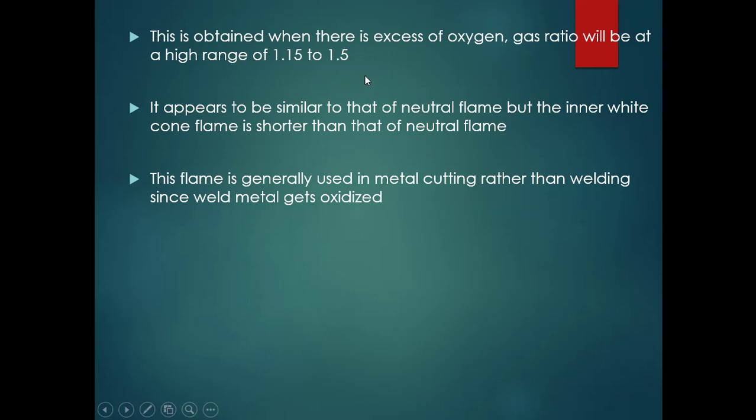It appears similar to the neutral flame, but the inner white cone is shorter than that of the neutral flame. As I said, this is almost similar to the neutral flame, but the only difference is that the inner white cone is shorter. Whereas in the neutral flame, the inner whitish cone we can see is of somewhat longer length, in the oxidizing flame the inner whitish cone will be somewhat shorter than that of a neutral flame.